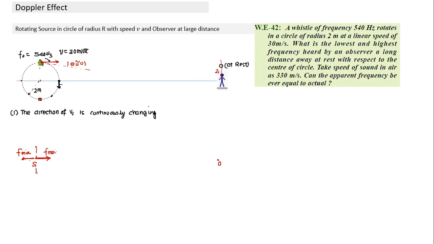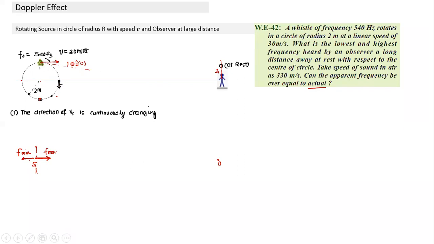The important point is that whenever it is rotating, it is equivalent to the Vs vector, the velocity of the source, rotating in space. So angle theta is constantly changing. It varies from 0 to 360. When the angle is 0, maximum frequency; when the angle is 180, minimum frequency; when the angle is 90 or 270 degrees, the observed frequency is F0. So can the apparent frequency ever be actual? Yes, it can be actual, when the velocity is perpendicular to almost the line joining source and observer.